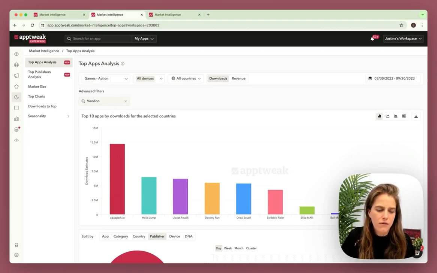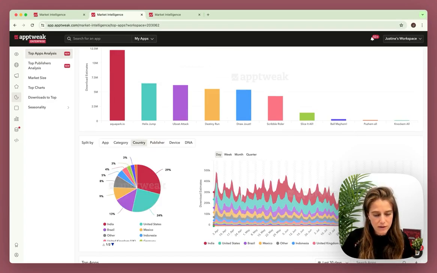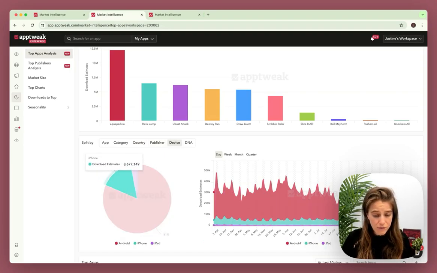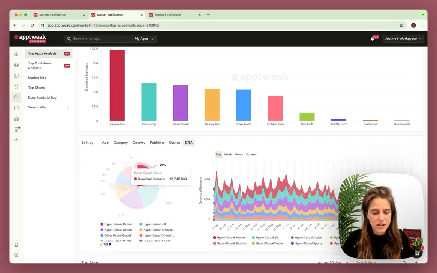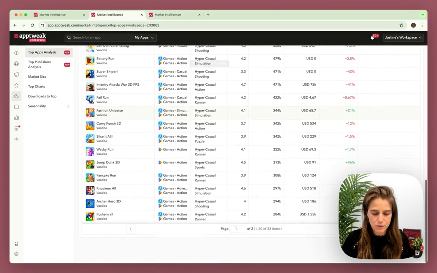So here I have searched for Voodoo, and I can find the top 10 apps of Voodoo. Then you can check what are the most predominant countries in terms of downloads. You can check also the number of downloads for Android or for iPhone. You can also check the most predominant DNA of Voodoo and learn from that. Here again, you have all the apps of Voodoo.